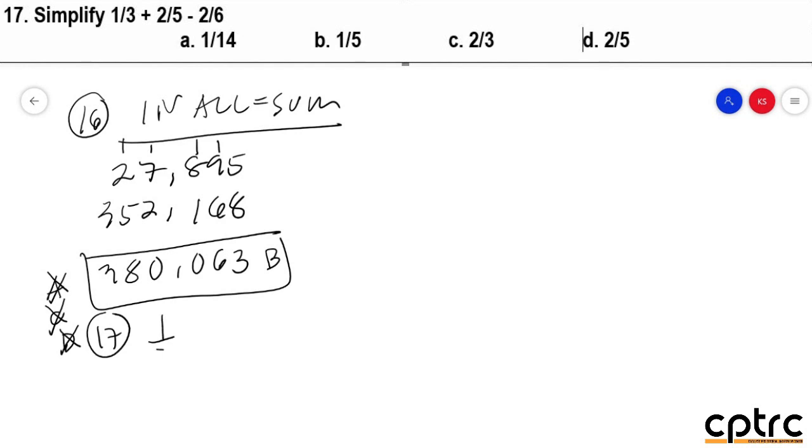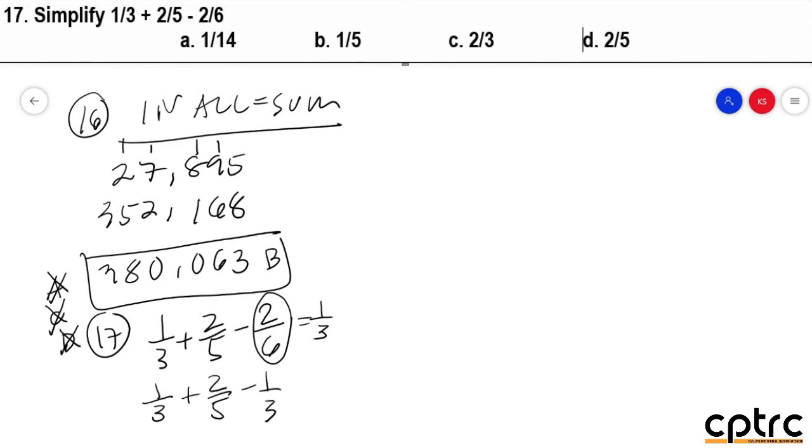Simplify. 1/3 plus 2/5 minus 2 over 6. So, basically po, ang ginagawa nyo dito, you get the LCD. But no, common sense will tell you, lahat ng fraction po is hindi pa in lowest form. So, asaan dyan hindi lowest form? Si 2 over 6. So, 2 over 6 po, lowest form mo yan, magiging 1/3. So, basically po, ang mangyayari, 1/3 plus 2/5 minus 1/3. So, ito po is magiging 0. Ang natira lang po is 2/5. So, the answer is letter D.